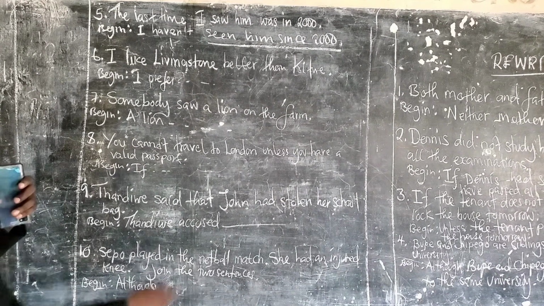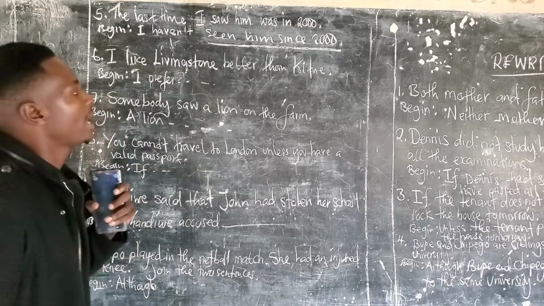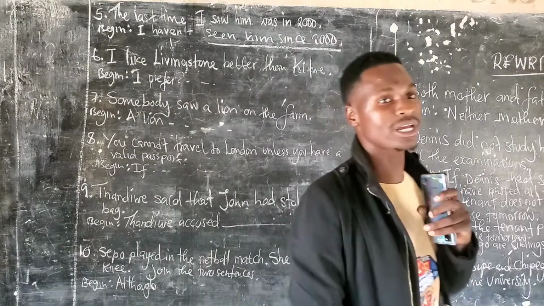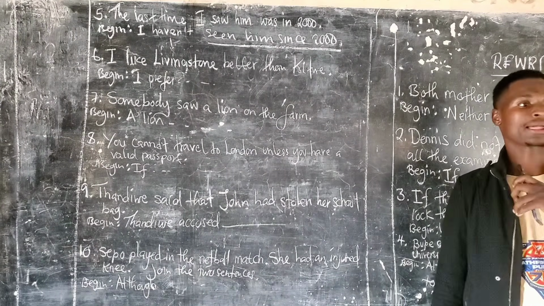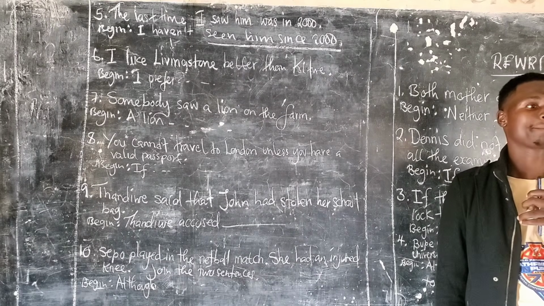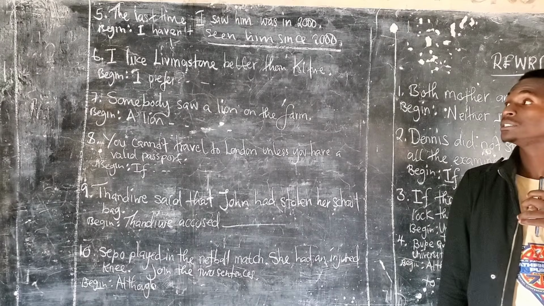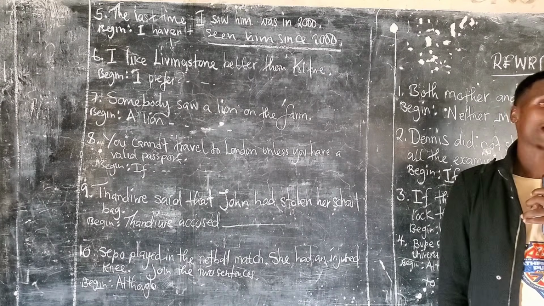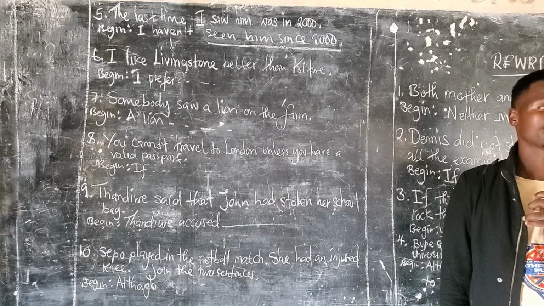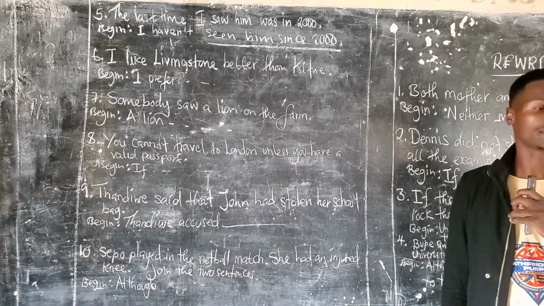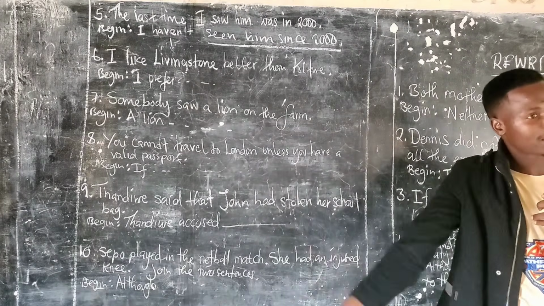Number 6. I like Livingstone better than Kitwe. Yes, what's your question? I haven't seen him since in. I know, you can't use since in. Just since exactly the date. Since Thursday.